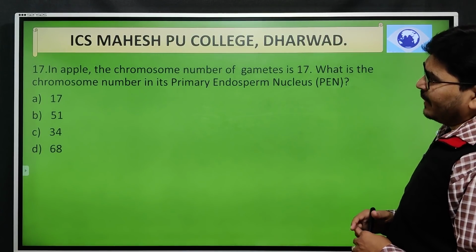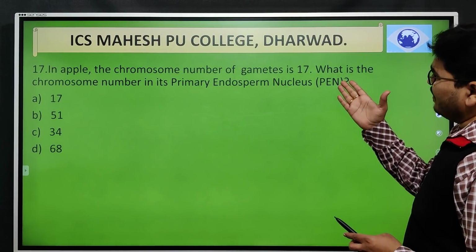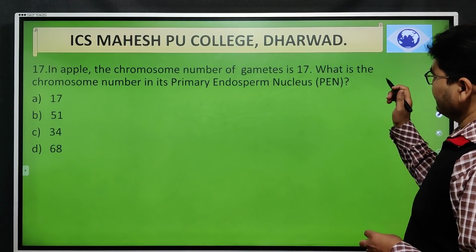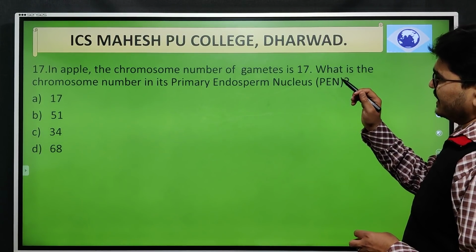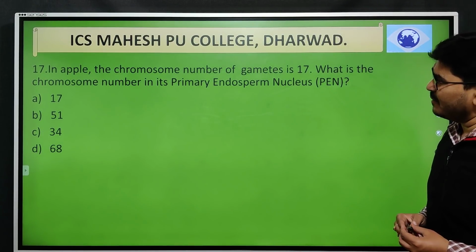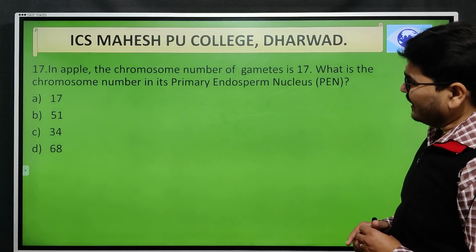Next, in an apple, the chromosome number of the gamete is 17. What is the chromosome number in its PEN, that is, the primary endosperm nucleus?